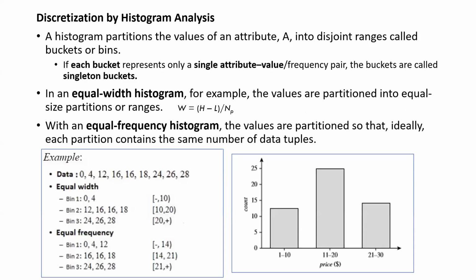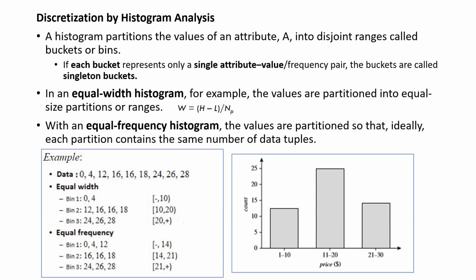So for example, if we are doing histogram analysis, here we can have an equal width histogram and an equal frequency histogram. How can we calculate them? Here the values are partitioned into equal size partitions of the range.